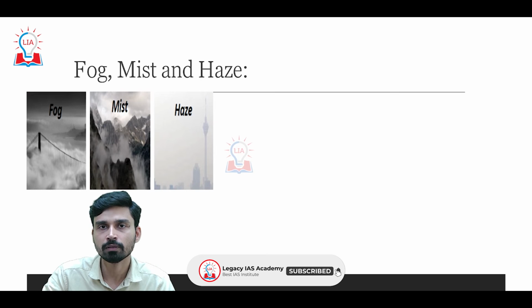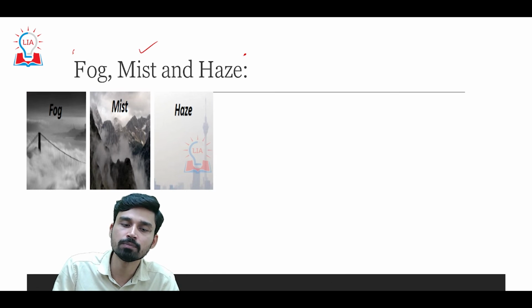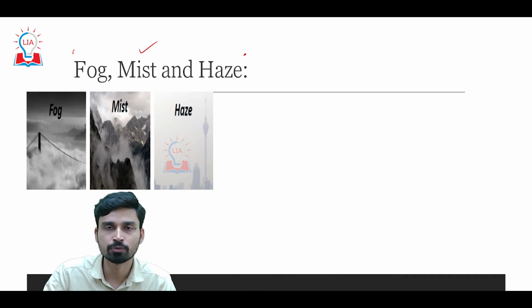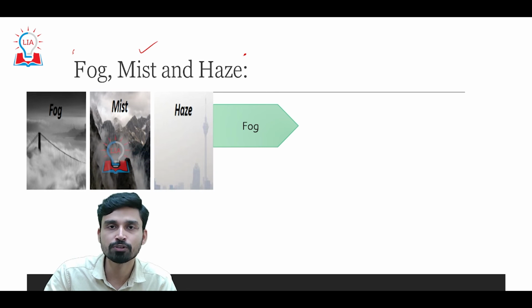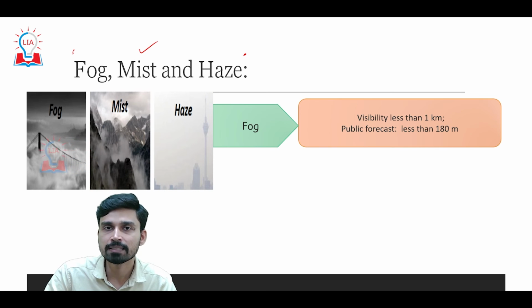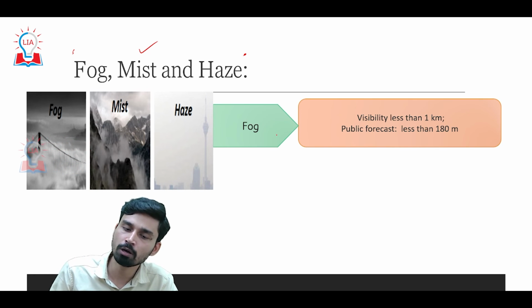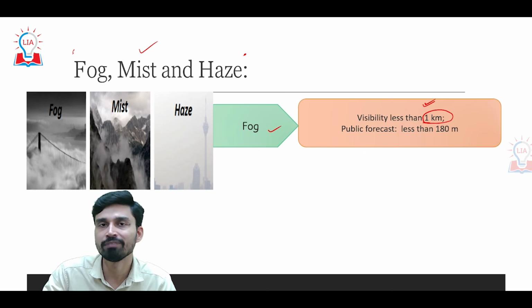Now, if you have read about fog, you might have come across two similar terms, that is mist and haze. So let us try to understand briefly what is the difference between fog, mist, and haze. Fog and mist, the formation process for both is similar. The only difference arises due to the reduction in visibility. For example, fog is a term we generally use if visibility is less than 1 kilometer, especially for the aviation sector.